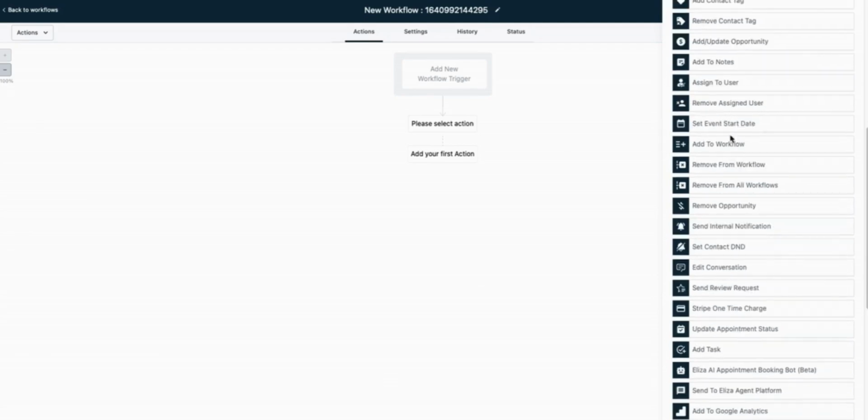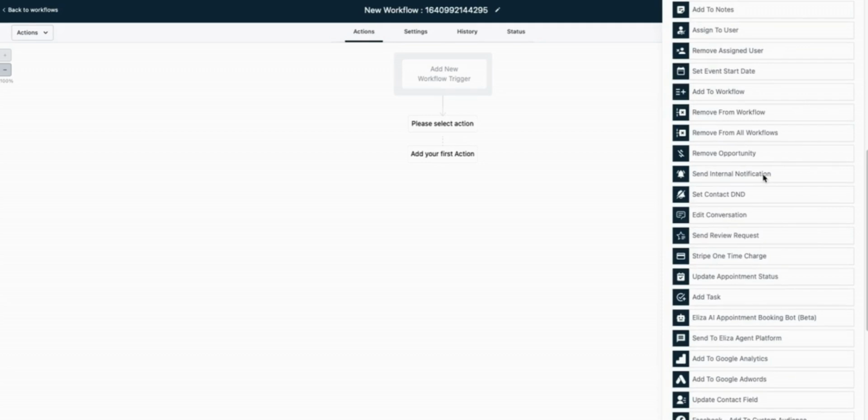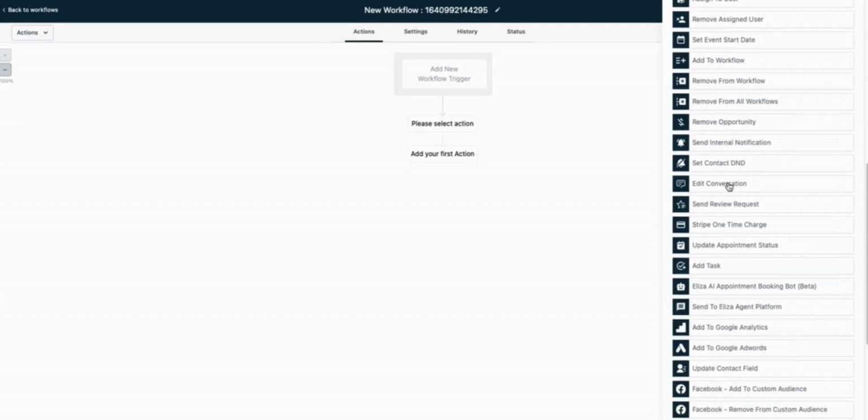We could have an event start date, so we can have this set up to kind of wait until a certain specific date. We could add them to additional workflows. We can remove them from workflows. We can remove them from all workflows. These are all little automations that you can add into your process. We can send internal notifications to your team. We can send texts and emails to your staff to let them know that somebody needs to be followed up with or an action needs to take place.